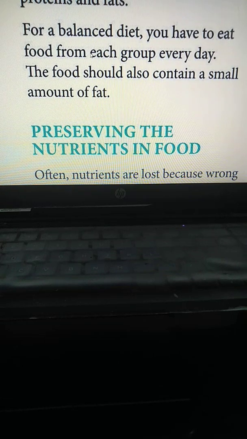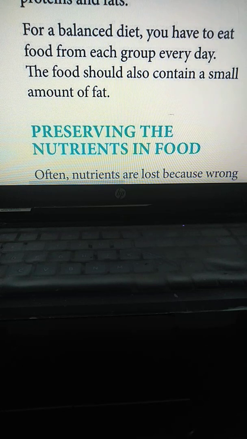The food should also contain a small amount of fat. From where can you get fat? Definitely from milk products like butter, oil, ghee, nuts, cheese, etc. So we must take these things also.